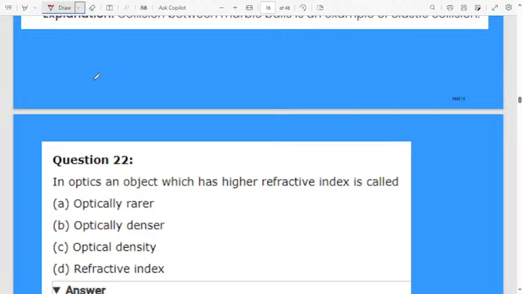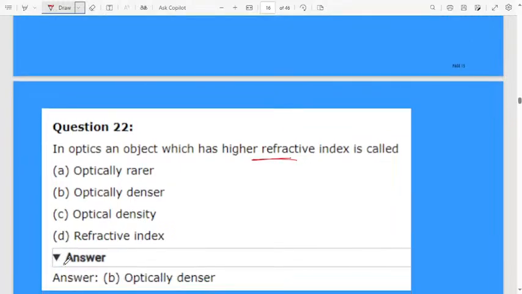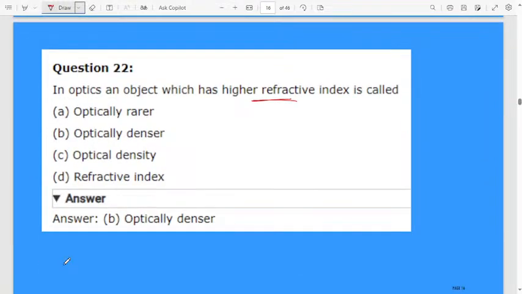Okay. Next, in optics, an object which has a higher refractive index is called optically dash. First option optically rarer, second option optically denser, third option optical density, fourth one is refractive index. An object which has a higher refractive index, normally we will consider as optically denser. If the refractive index is less, then we will consider it an optically rarer medium.